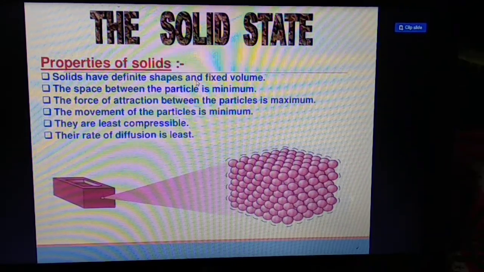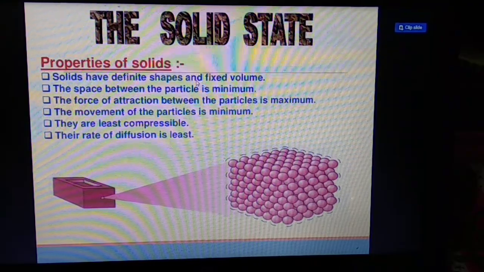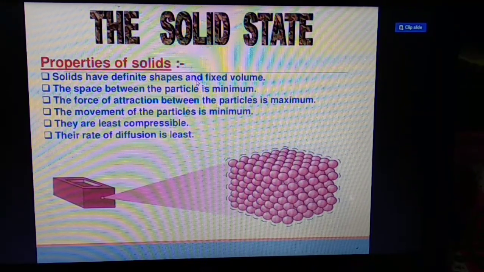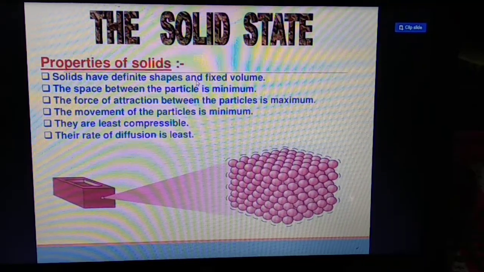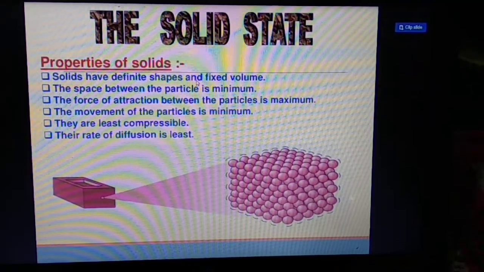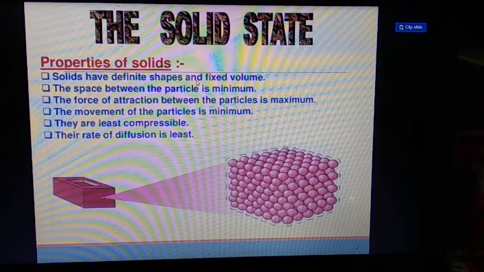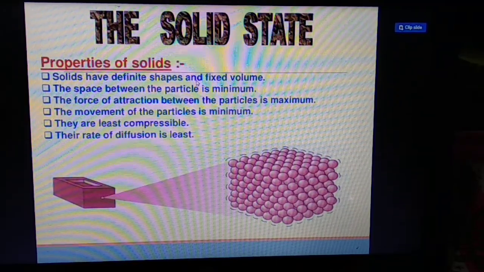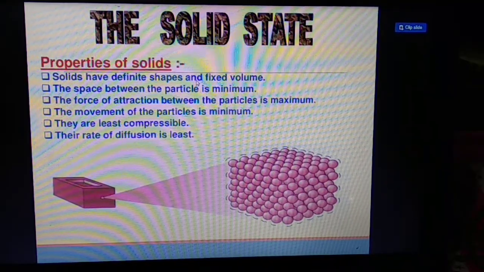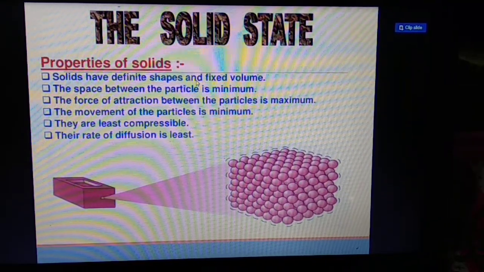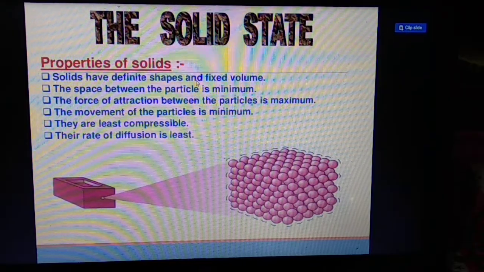Students, what is the meaning of inversely proportional? It means that if one quantity increases, then another quantity will decrease. If force of attraction increases, then movement of the particles decreases. They are least compressible and their rate of diffusion is least in the case of solid state, my dear children.